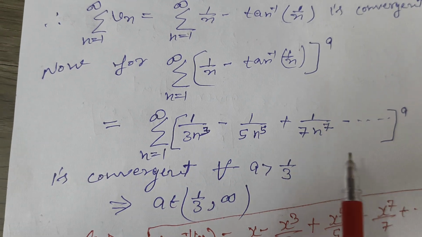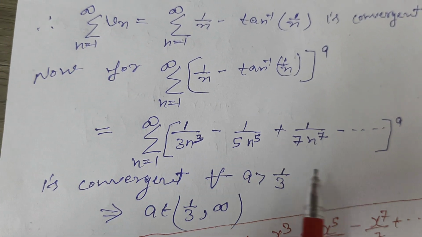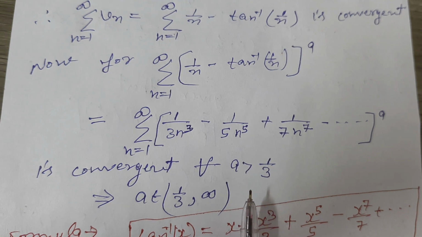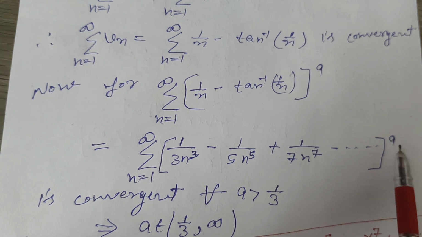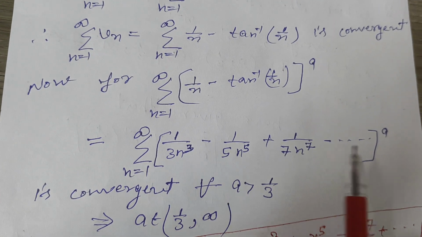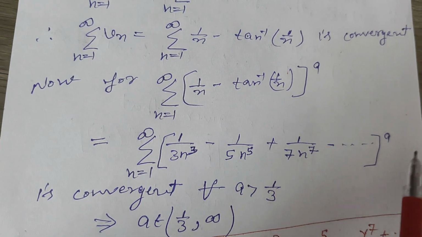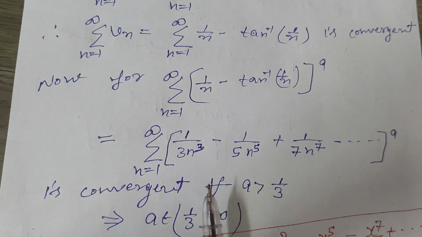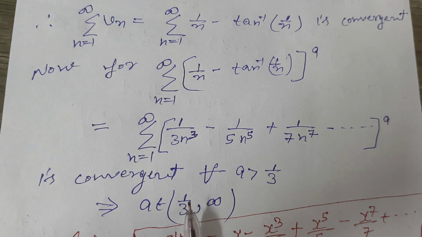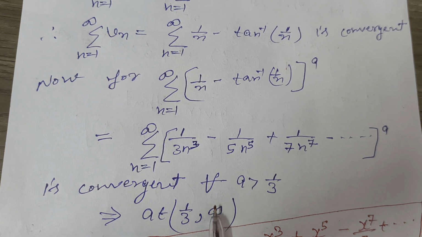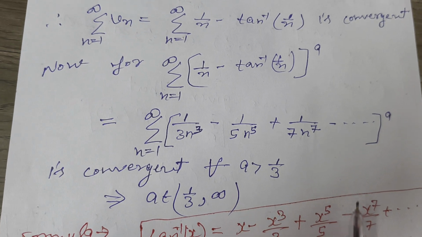Since here the highest power of this series is minus 3, if we put a equal to 1 by 3 and we open this series, then the highest degree of the term is n to the power minus 1, that is of 1 upon n.